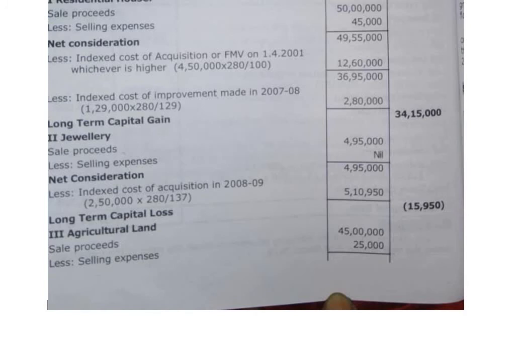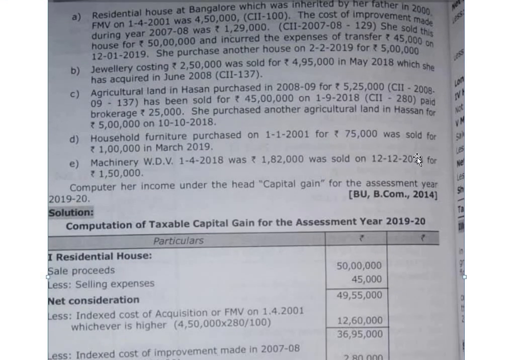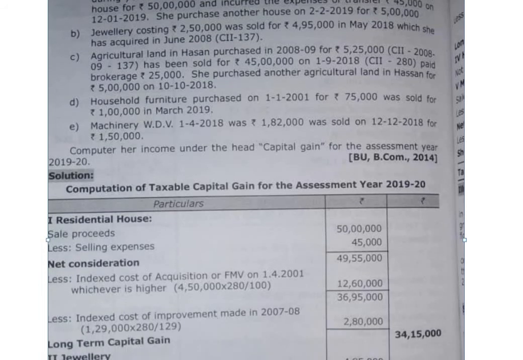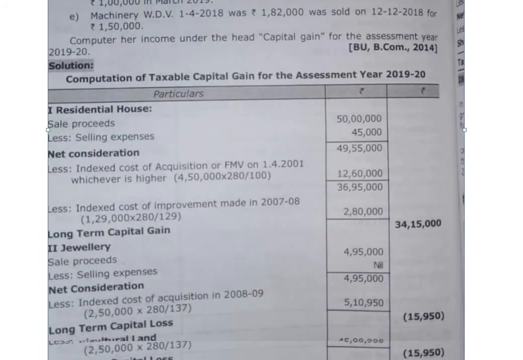Third one, agriculture land. Agriculture land in Hassan purchased in 2008-9 for 5,25,000 has been sold for 45 lakh. Paid brokerage 25,000, and she has purchased another agriculture land in Hassan for rupees 5 lakh on 10th October 2018.